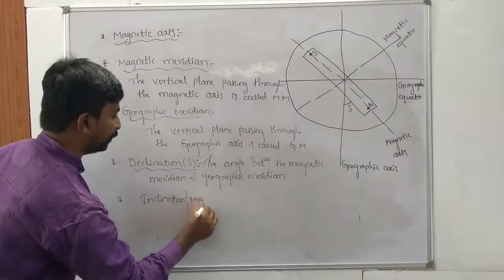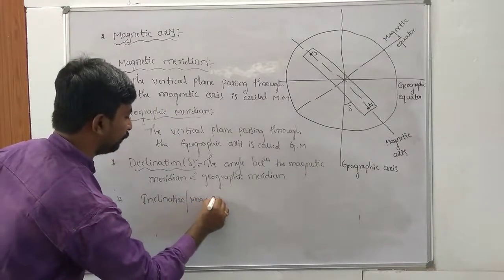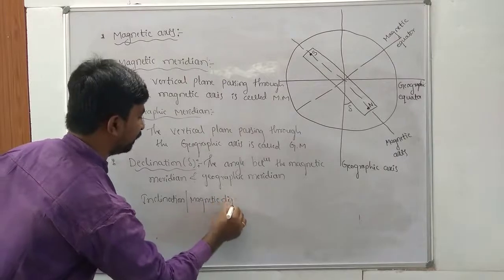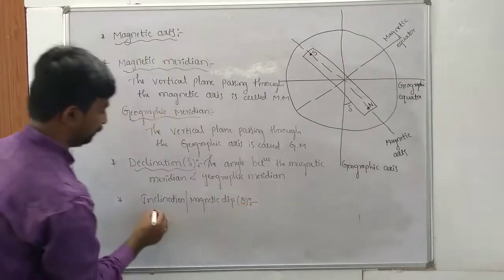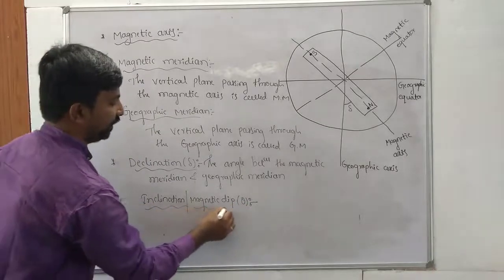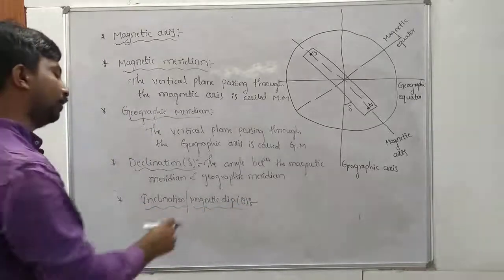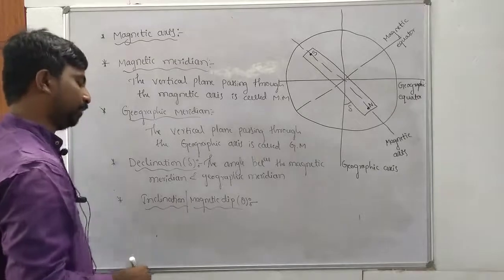magnetic dip. Both are the same, inclination or also magnetic dip.